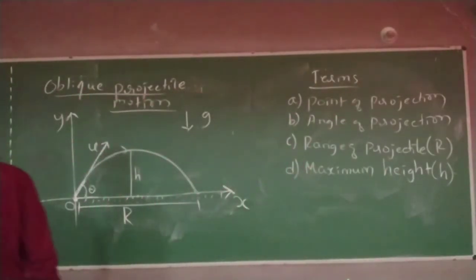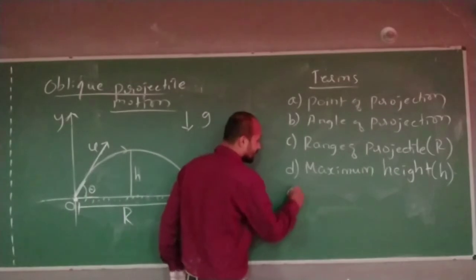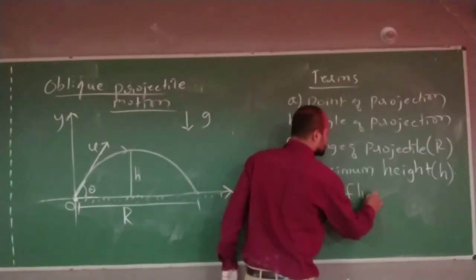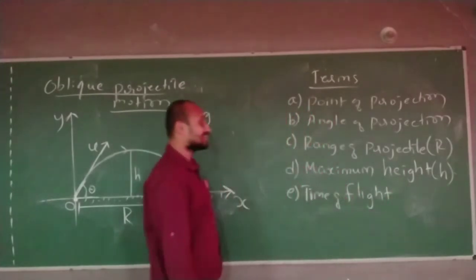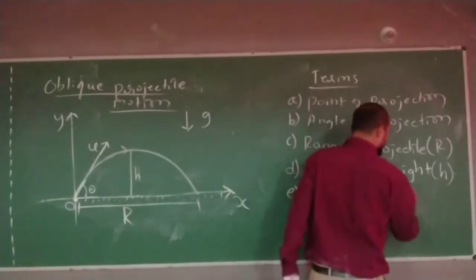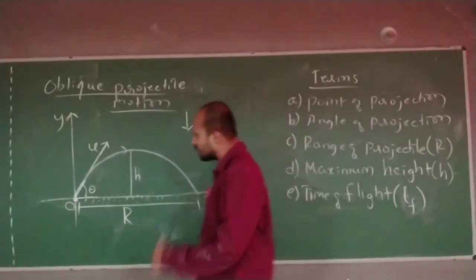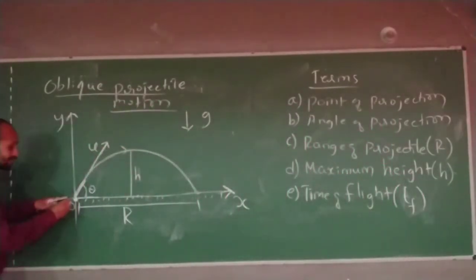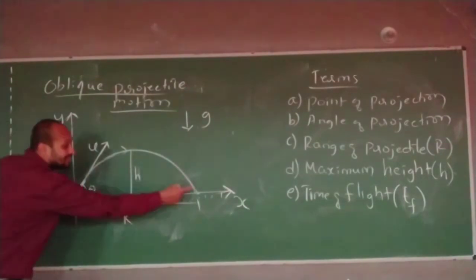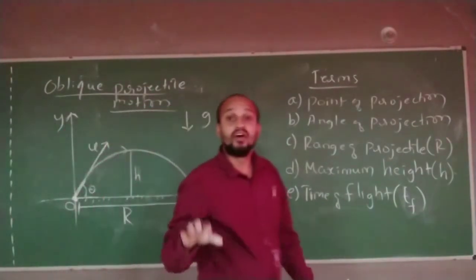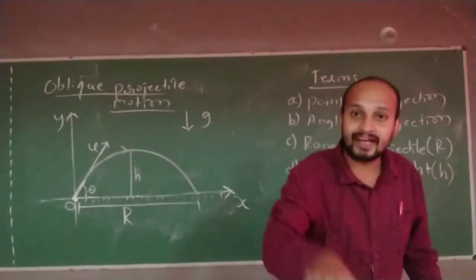Correct? Still we have time of flight. What is the time of flight? Let me take T. It is the time taken by this object to reach the ground once again after projecting with initial velocity at an angle of projection theta.